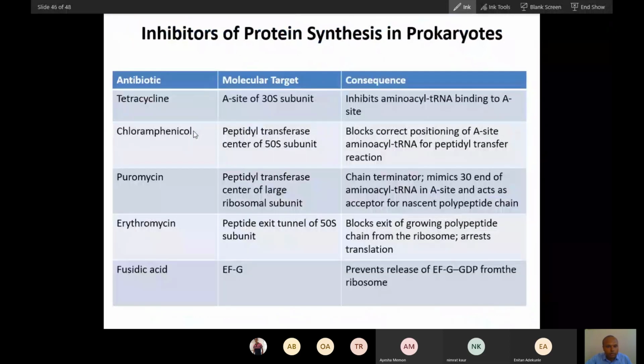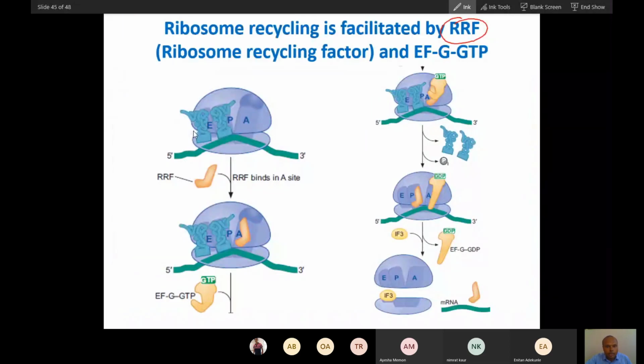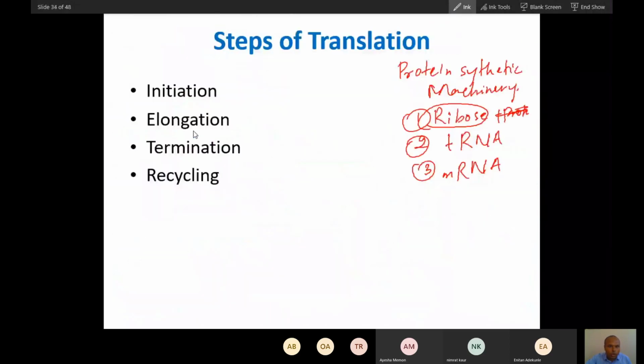You can go and read them yourself. These are the antibiotics that inhibit protein synthesis. So did you all understand these 4 processes: initiation, elongation, termination, and recycling? In which of these 4 processes does peptide bond formation happen? At which step?